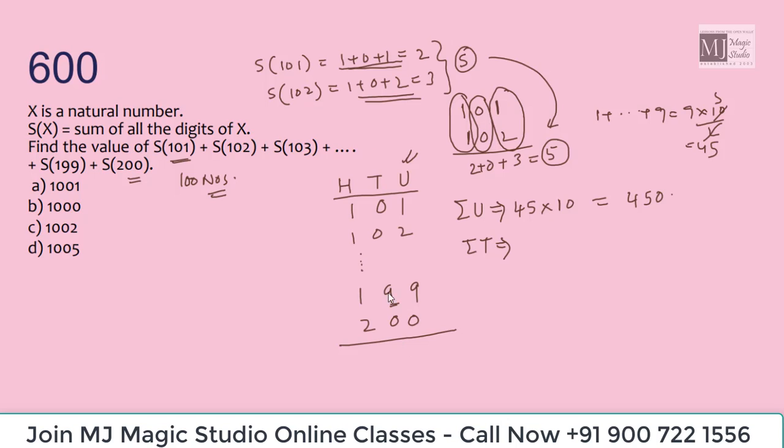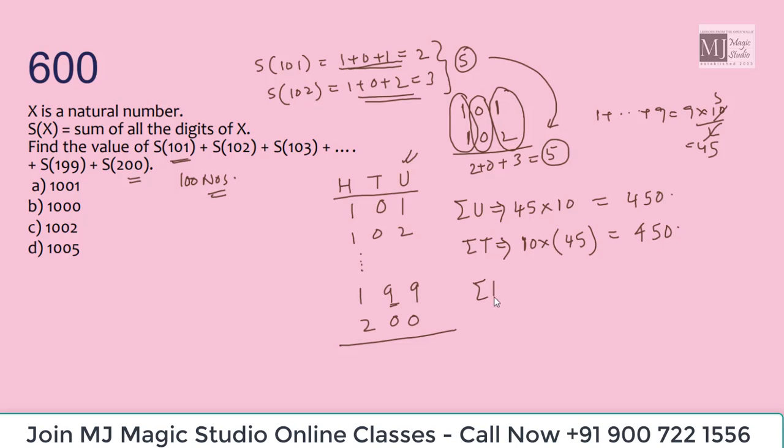So in column T, the total of the digits would be again 1 coming 10 times, 2 coming 10 times, 3 coming 10 times. So that would be 10 into 1 plus 2 plus 3 plus 4 plus till 9. That is again 45, which gives us 450.